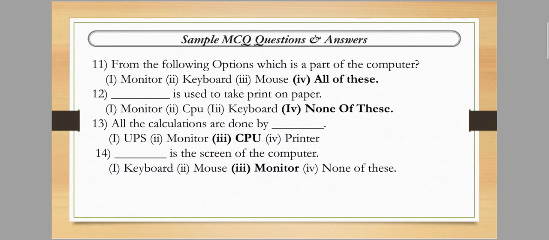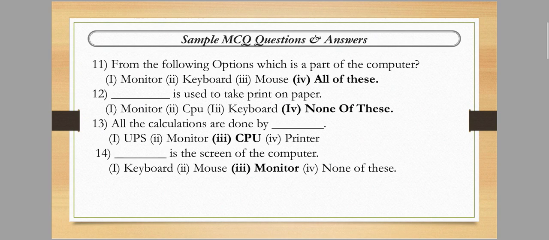Next is, from the following options, which is a part of a computer? This question is very important. First is monitor, next is keyboard, next is mouse, and last is all of this. That means we all know that monitor is also part of a computer, keyboard is also part of a computer, and mouse is also part of a computer. So option number 4 is correct. All of these, mouse, keyboard and monitor, are a part of a computer.